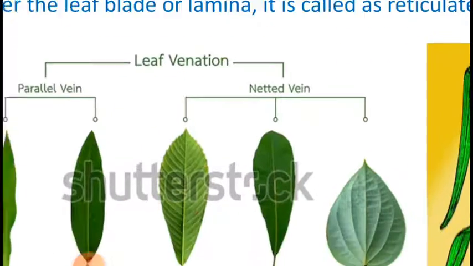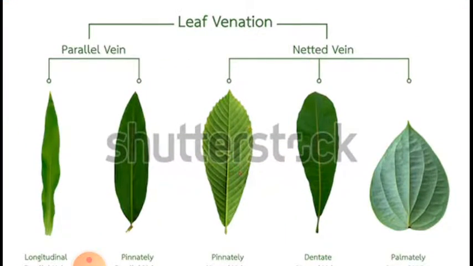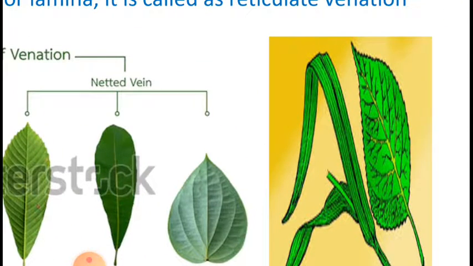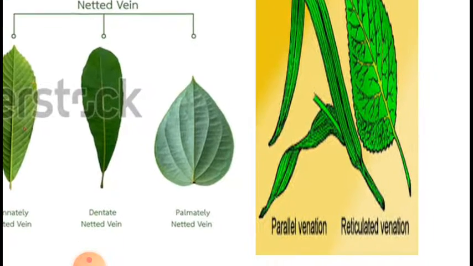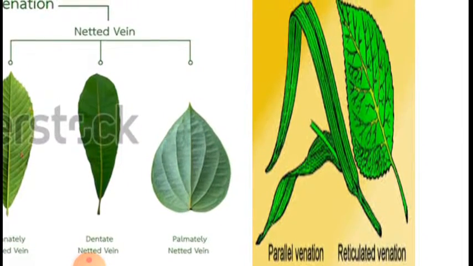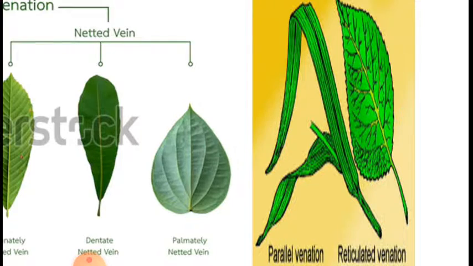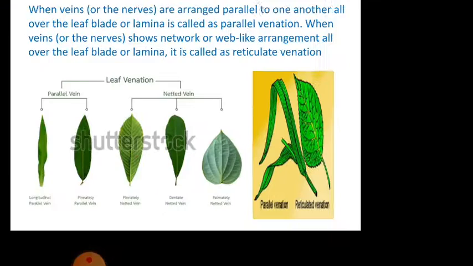So here you can see the types of leaves and types of venation, that is subclassified into parallel vein and netted vein or the reticulated vein. Here you can see the diagram and you can clearly see the parallel venation and the reticulate venation.